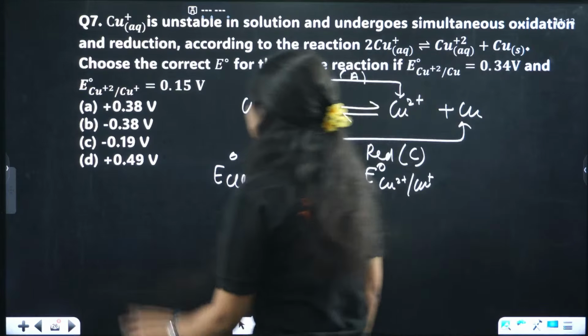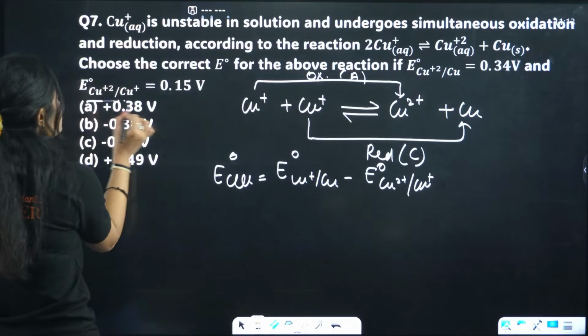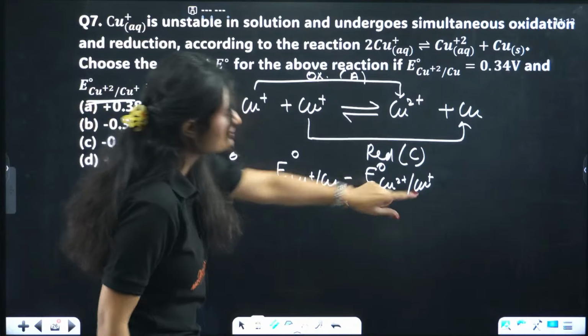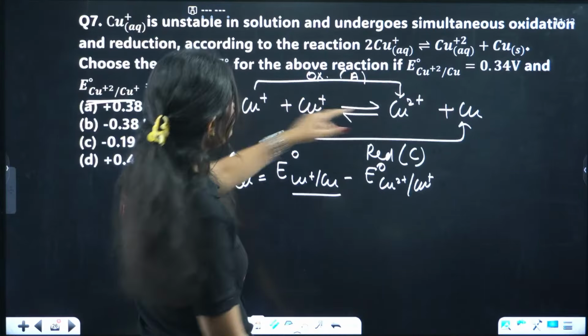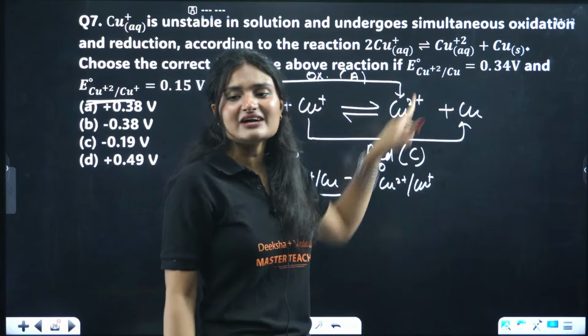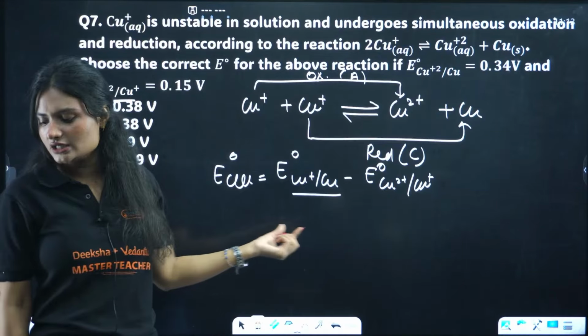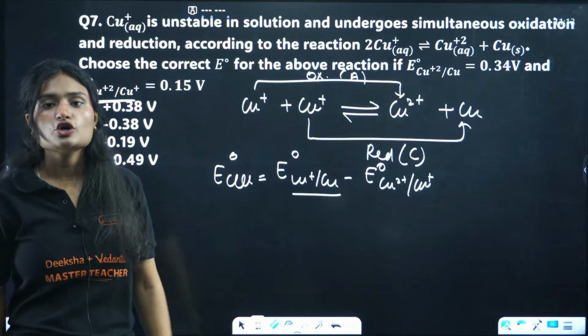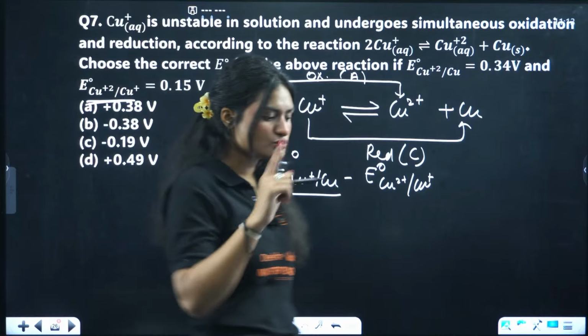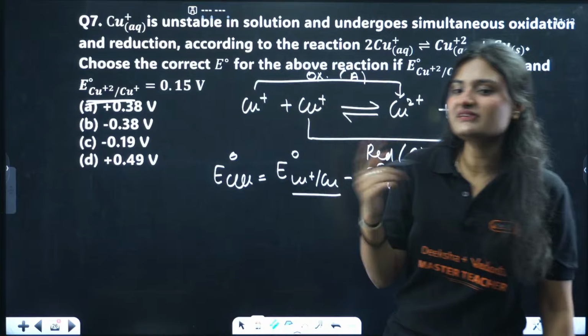Now look at the data we have. We have this Cu2+ to Cu+ value. But this value, do you see it anywhere? Cu2+ to Cu is given, but this value is not there. We need this value. So firstly, we'll calculate this value, Cu+ to Cu. That reduction potential we'll calculate first.